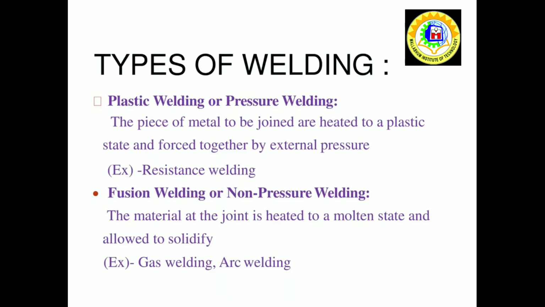Types of welding: plastic welding or pressure welding. The pieces of metal to be joined are heated to a plastic state and forced together by external pressure. Example: resistance welding. Fusion welding or non-pressure welding: the material at the joint is heated to a molten state and allowed to solidify. Example: gas welding.